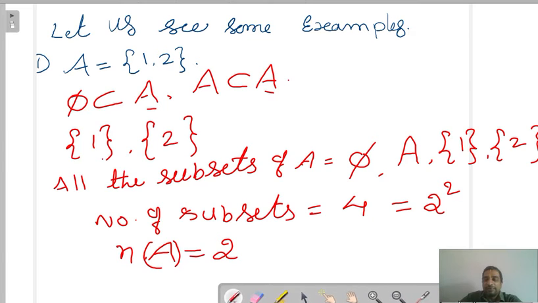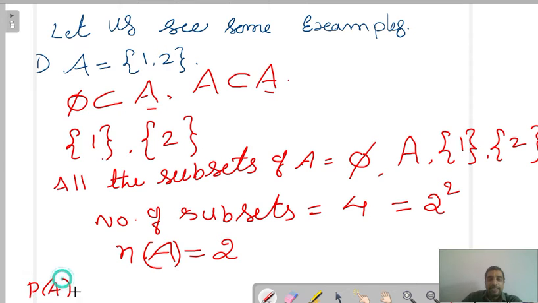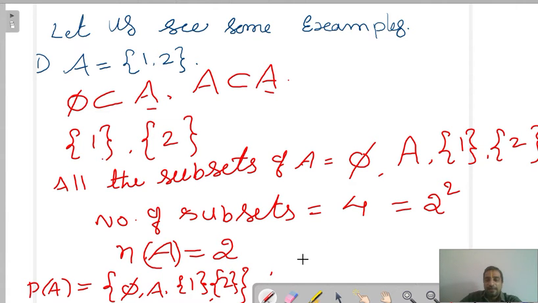Now what is the power set? Power set of A is equal to set of all subsets: null set comma A comma {1} comma {2}. Nice. So this is about power set. Now how many elements are there in power set? Number of elements in power set. It is 4. Understand?